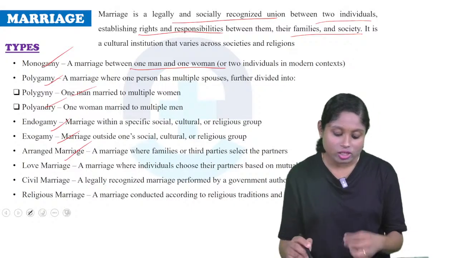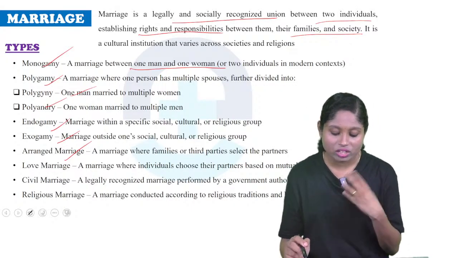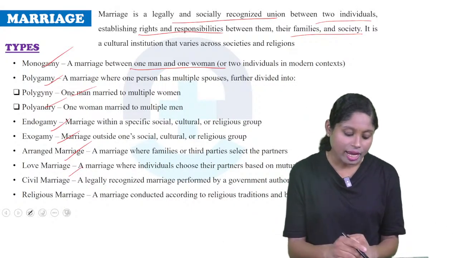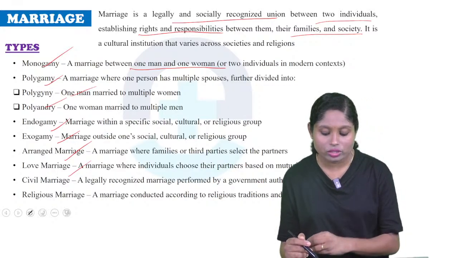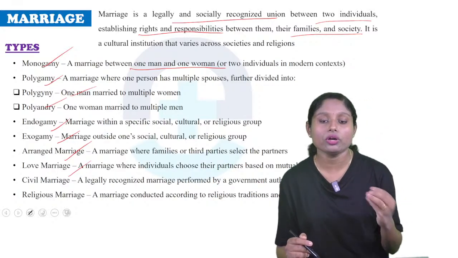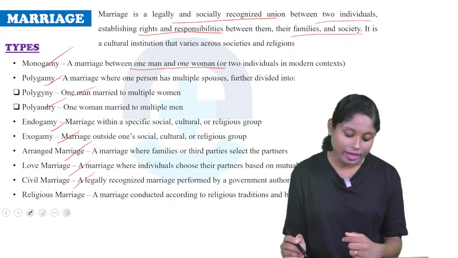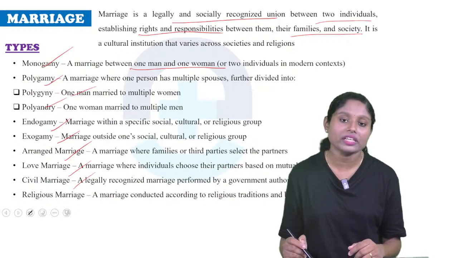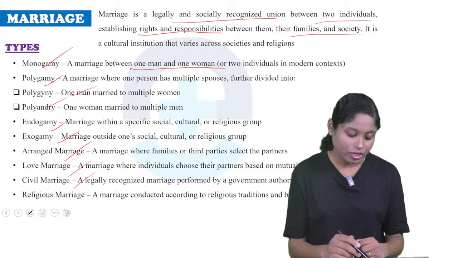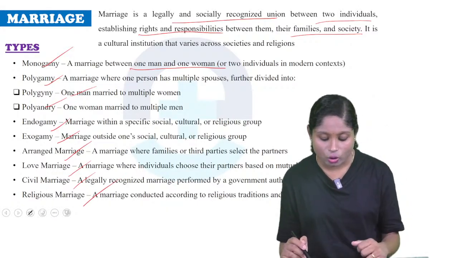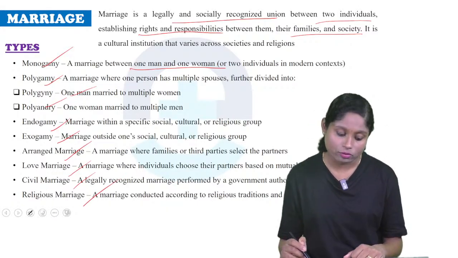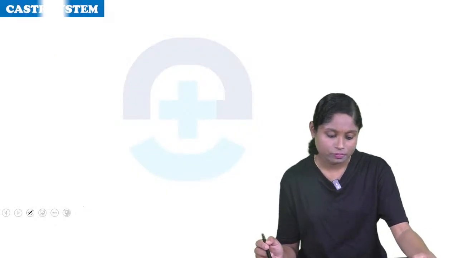Arranged marriage: a marriage where families or third parties select the partners. Love marriage: a marriage where individuals choose their partners based on mutual love and consent. Civil marriage: a legally recognized marriage performed by a government authority. Religious marriage: a marriage conducted according to religious traditions and beliefs. So these are the types of marriage.